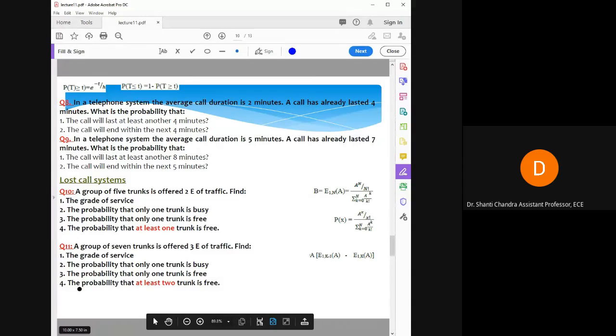Then the probability that at least two trunks are free. So you have to find the probability for how many trunks, figure it out, solve it and subtract it from 1. You have to calculate the probability for 3 trunks busy, 4 trunks busy, 5 trunks busy, then subtract it from 1. You will get the answer of this part.